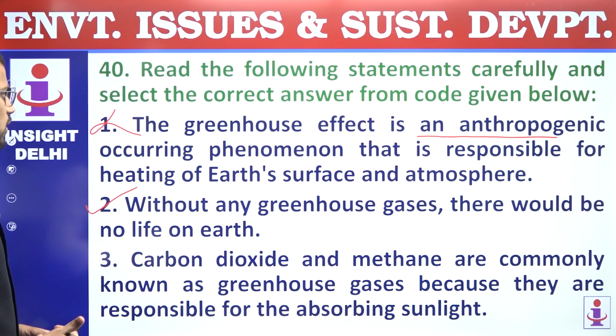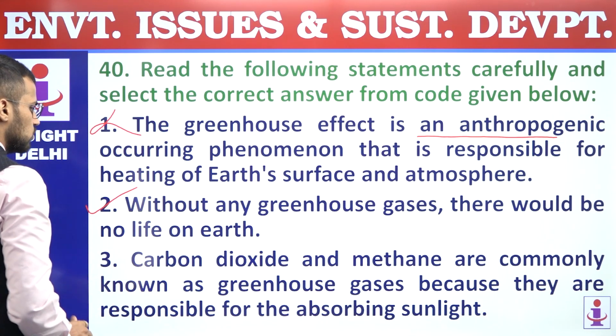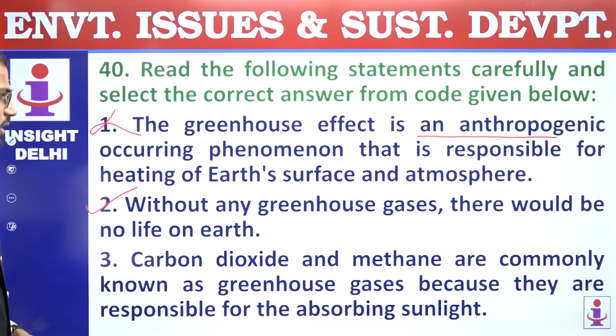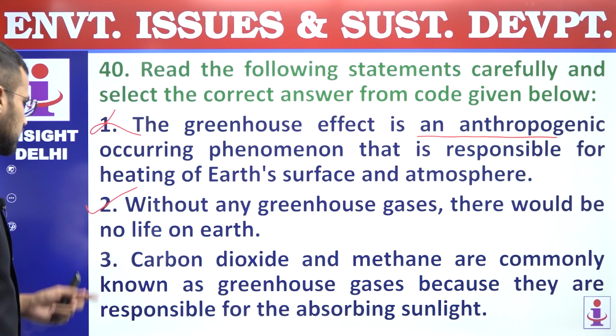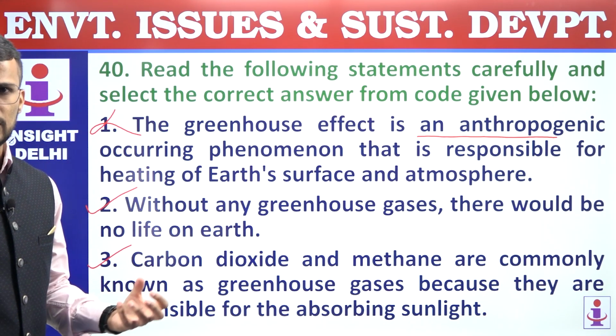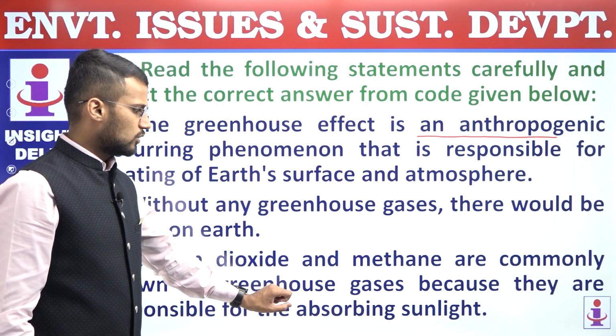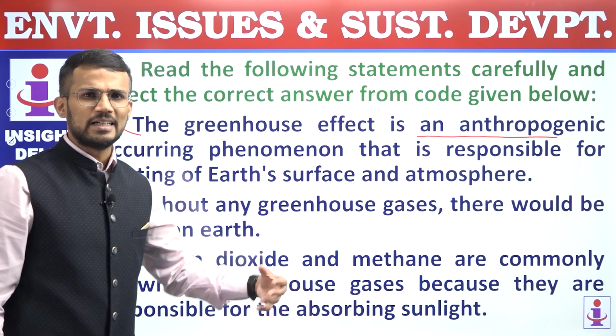Third, carbon dioxide and methane are commonly known as greenhouse gases because they are responsible for absorbing sunlight. So this statement is again a correct statement, because carbon dioxide and methane are the major greenhouse gases, and they absorb sunlight, but indirectly.